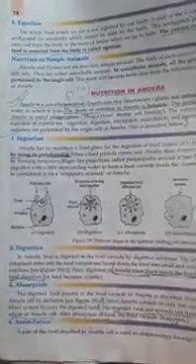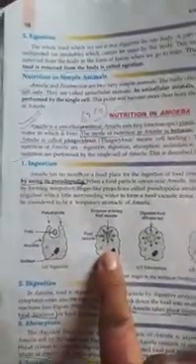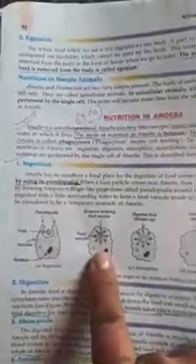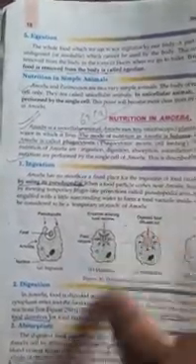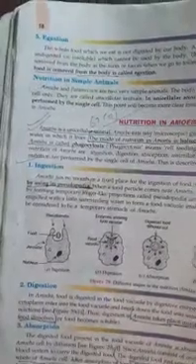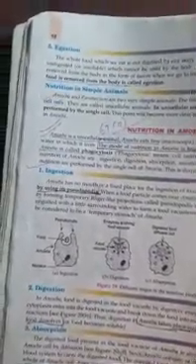Nutrition in the animals means unicellular organism like the amoeba. They also have the holozoic mode of nutrition, but they do this process with the single cell only. So in the amoeba, pseudopodia helps in taking of the food. Then here in the food vacuole, it is digested. Then the food in the food vacuole is spread out into the whole of the amoeba cell.